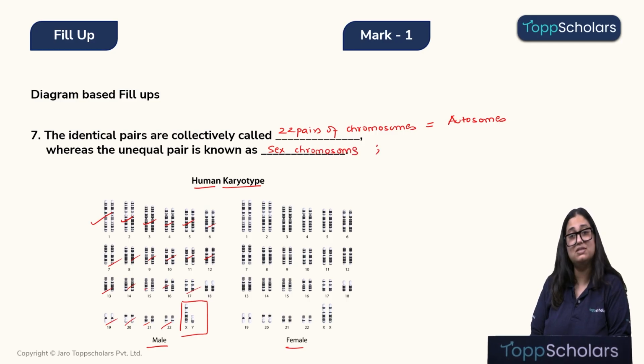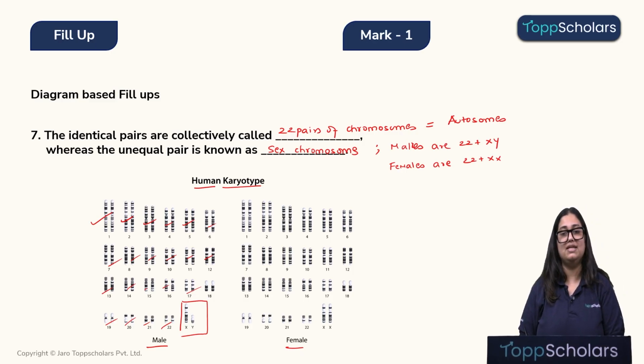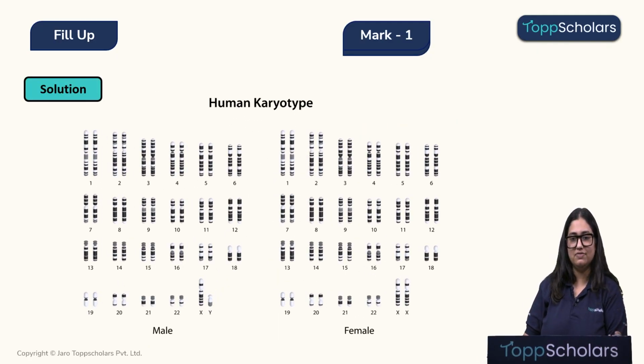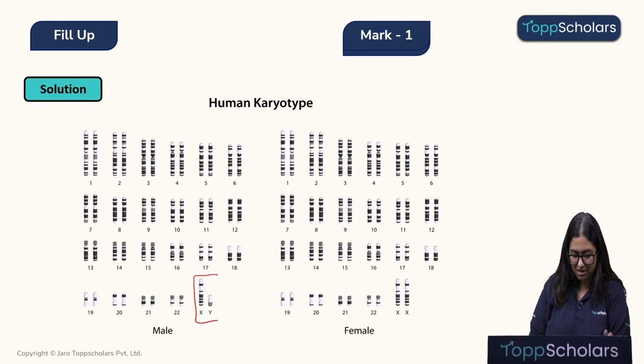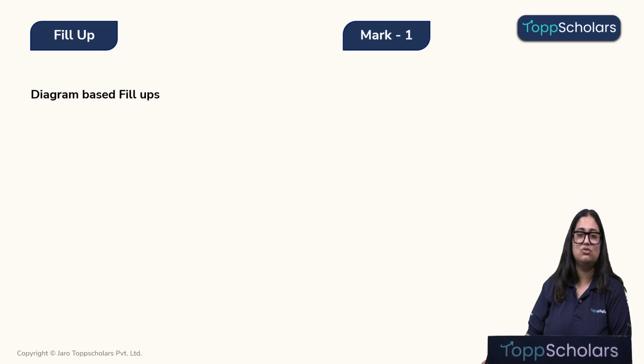That is why, children, you must have noticed in textbooks that males are 22 plus XY and females are 22 plus XX. XY and XX are sex chromosomes, whereas the first 22 pairs are the autosomes. You can see over here the bigger diagram. This should be more clear. You can see these X and Y are different from each other, they are non-identical. Now let's move on to the next question.